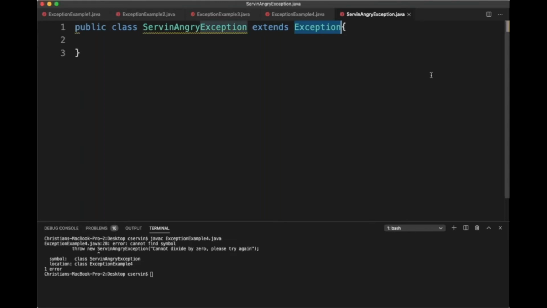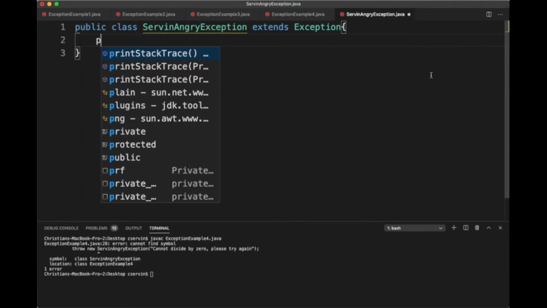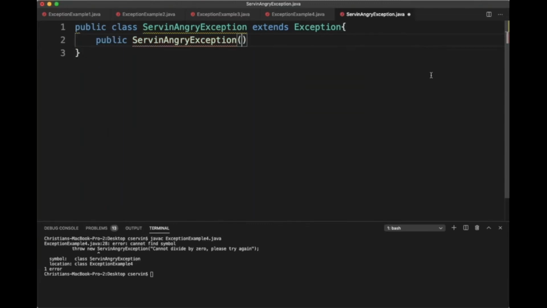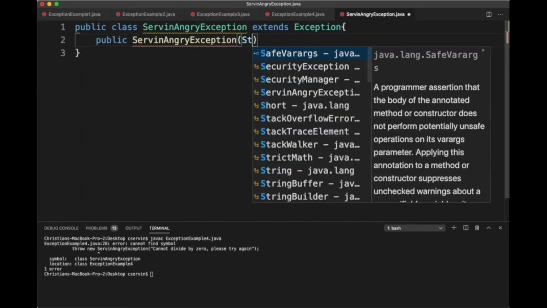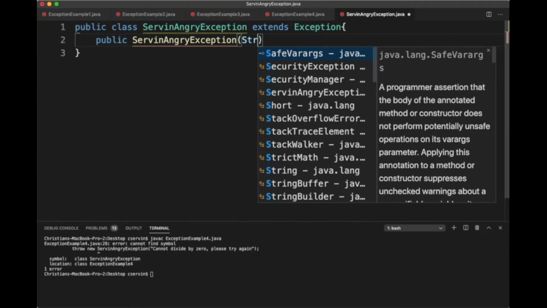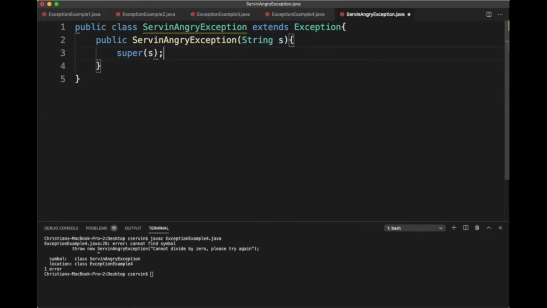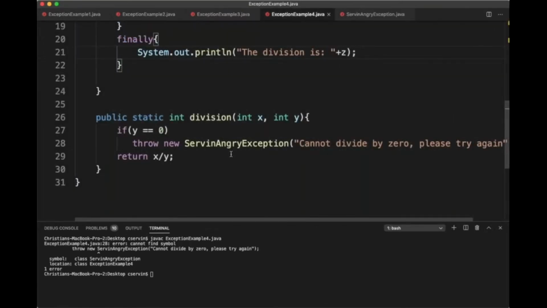One thing that we don't inherit, but can use, are the constructors. So we can create a constructor called public serving angry exception, and I will provide a string s. In order to do that, I just need to use my superclass constructor that will take s. Hopefully that makes sense because that's ideally what you learn in CS1. I understand that maybe that was not the same case. So now I've created a class serving angry exception that will be part of our program. So when we create the division, now we can throw that serving angry exception.